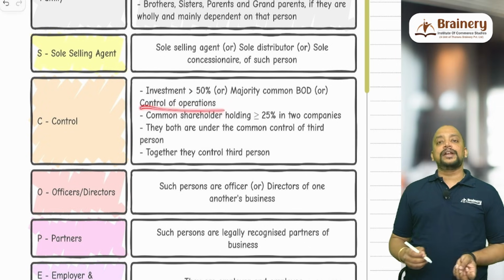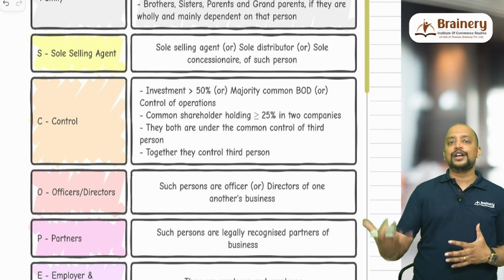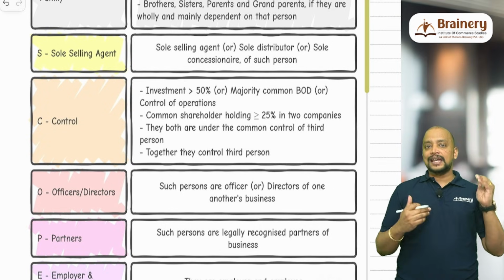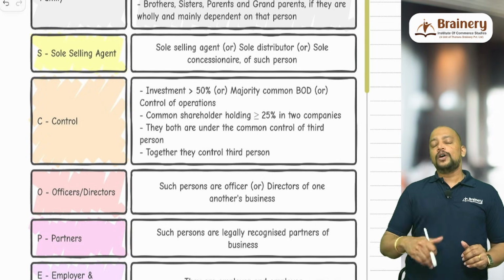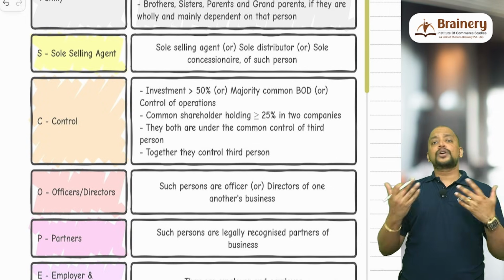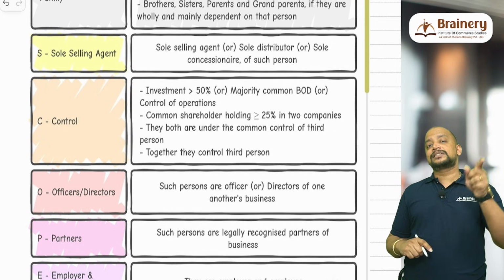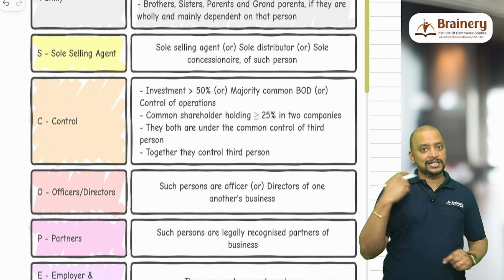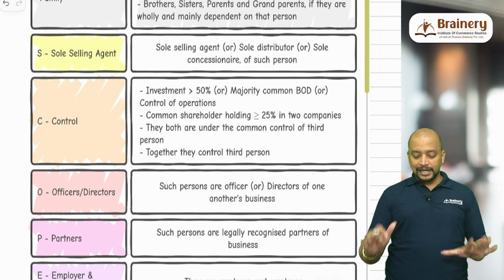Then control of operations. So one company controls the operations of the other company even though there is no investment made into that company. Say X Limited just invested 25% or 28% in Y Limited. So control is not there. But X Limited made a shareholding agreement with Y Limited where X Limited will control the operations of Y Limited by way of lending their brand name or support, etc. So that is also treated as related.